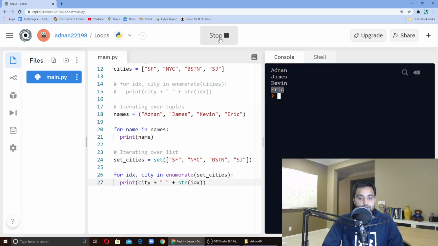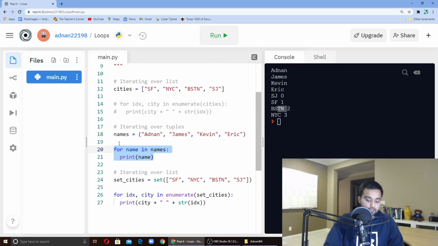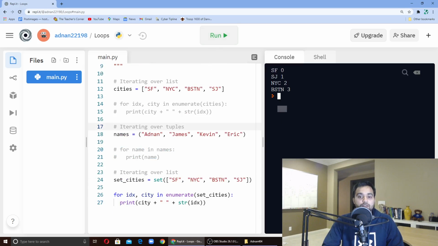Same thing, now you see SJ, SF, Boston. Let's run it with enumerate: SF 0, SJ 1. So we can enumerate over a set as well.